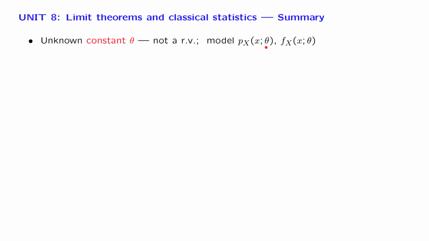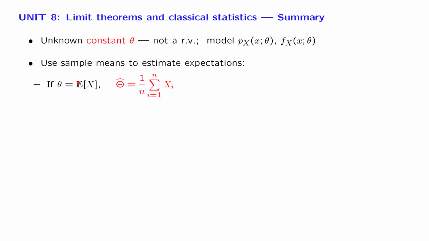Even though theta is not a random variable, there are still reasonable things that one can do to estimate unknown constants. For example, if the unknown constant is the mean value of a certain probability distribution, we can estimate theta as follows. Generate lots of samples from that distribution and take the average. And we saw that this is a nice estimator. For example, the mean squared error of this particular estimator goes to zero no matter what theta is. And this idea can be used more generally.